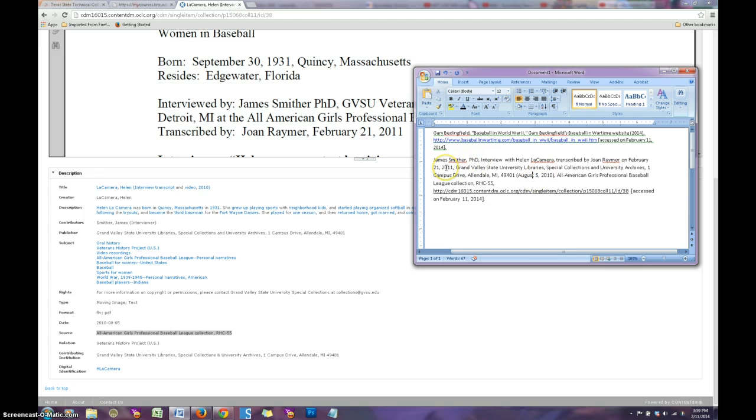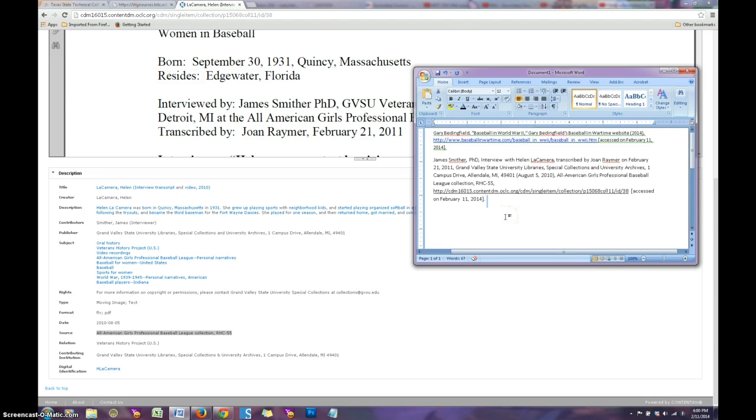Here we have the date of the transcription, but here we have the date of the actual interview. The digital collection. Now we're into the digital section or electronic section. So we have the digital collection and its unique identifier, record number. We have the URL and we have when it was accessed. These are the pertinent information for me to go and verify this source and verify that it's legitimate and it was a good source for you to choose on your paper.